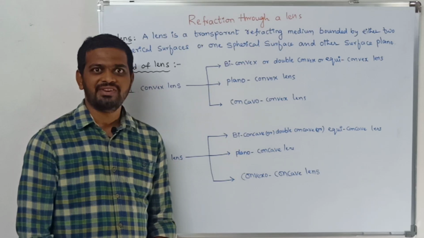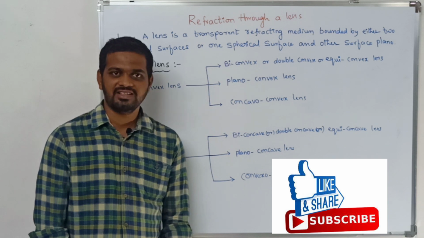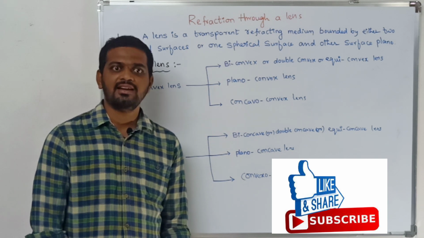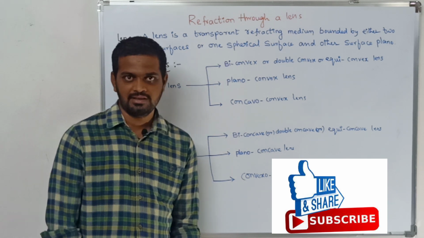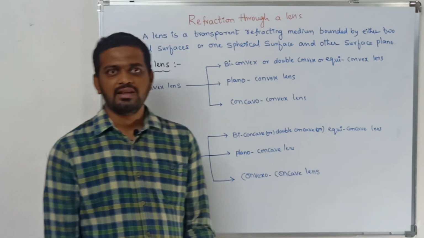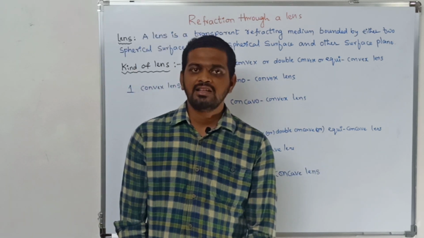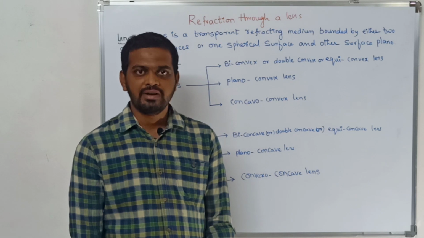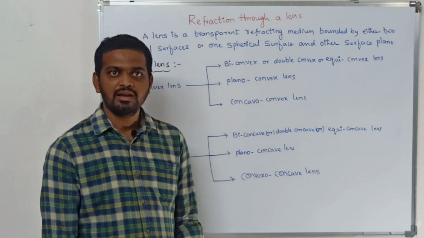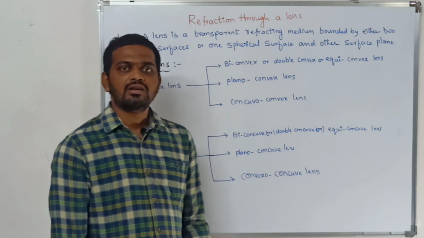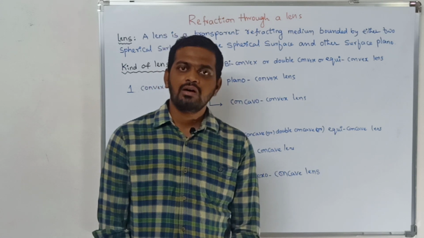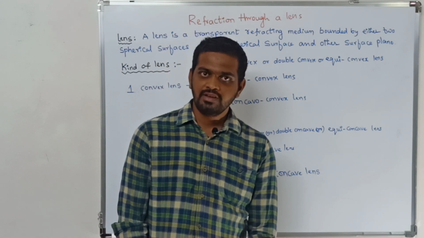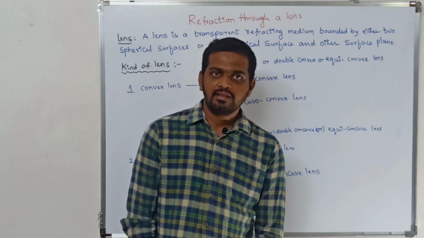Hello students, in this video we are going to discuss the definition of lens, kinds of lens and terminology in case of lens. Coming to the definition of lens, a lens is a transparent refracting medium bounded by either two spherical surfaces or one spherical surface and the other is plane.